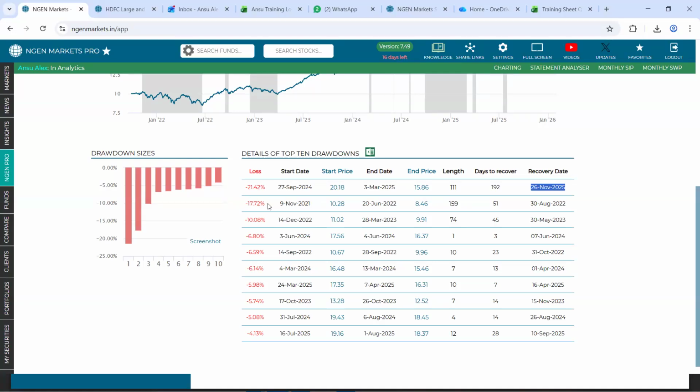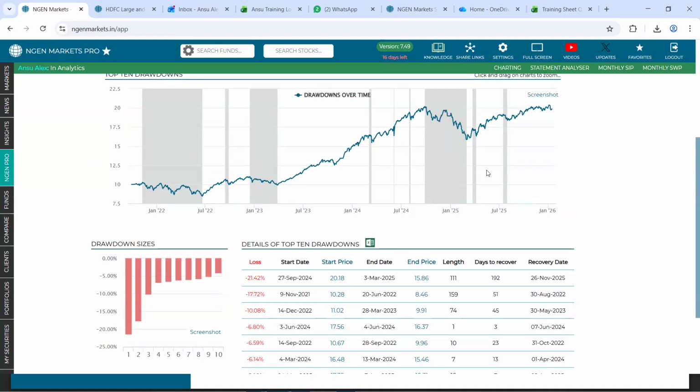We let you know the magnitude of loss, when it recovered, and how many days were taken to recover. And this data can also be corroborated onto this line chart. For example, if we try to locate this first loss of 21%, which started from 27th September 2024, on the graph, the white region will show you the recovery phase, and the gray region will show you the drawdown phase. So right here, this gray section is showing you the drawdown of 21%.